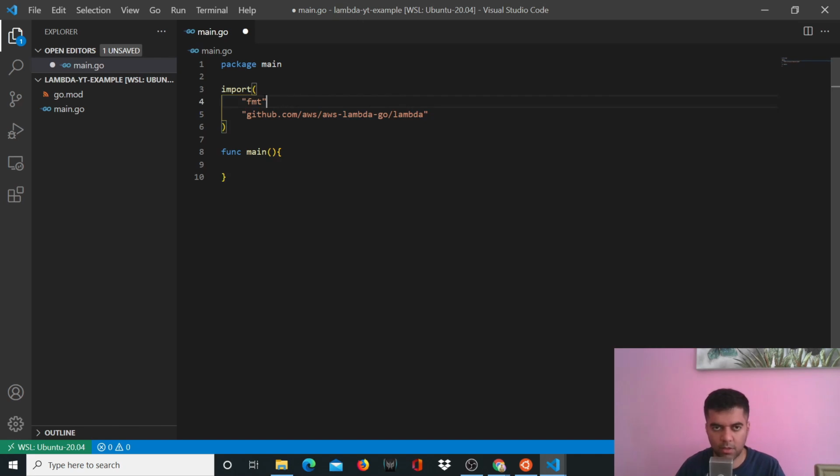So Golang is very modular. Even printing is not there in Golang, so you have to import a package, which is a native package, by the way, for printing stuff, right?